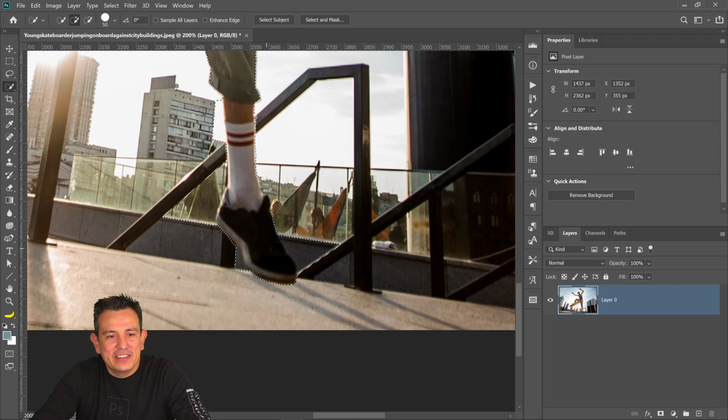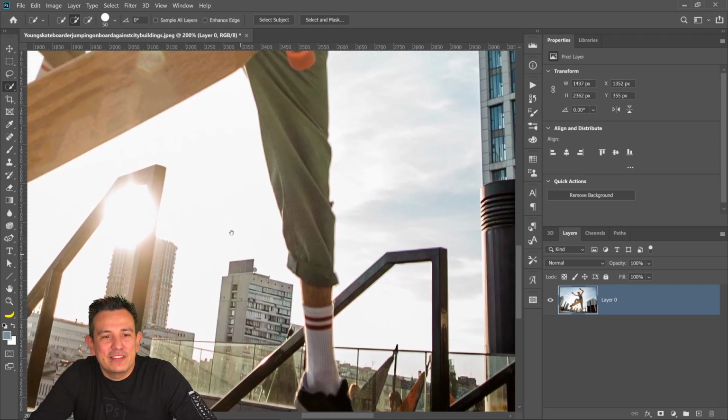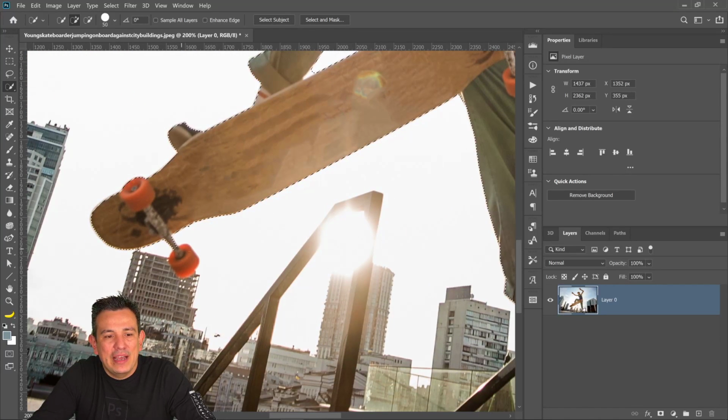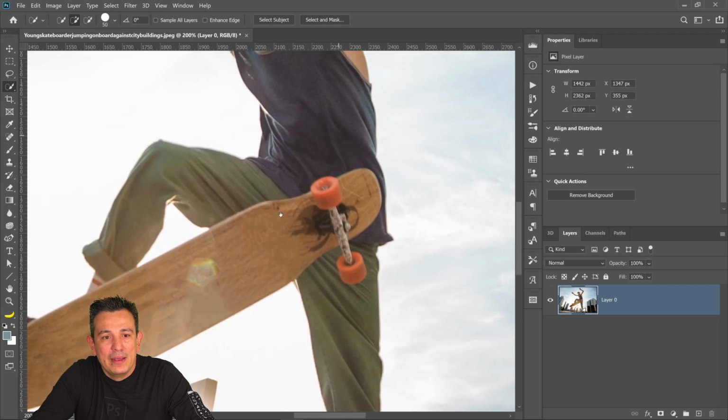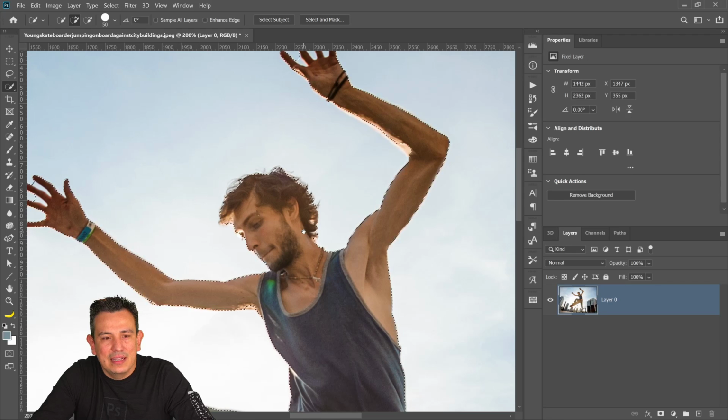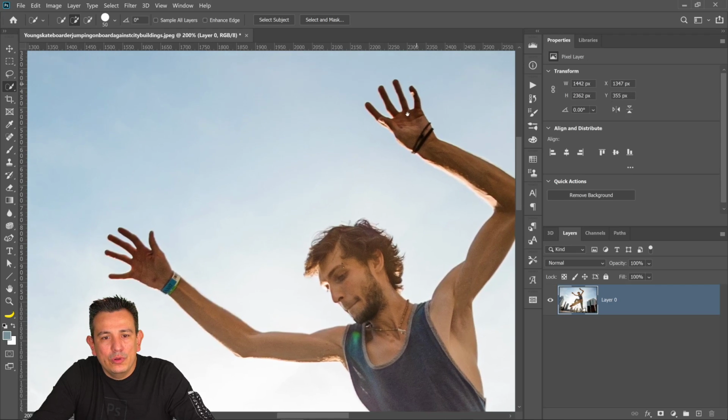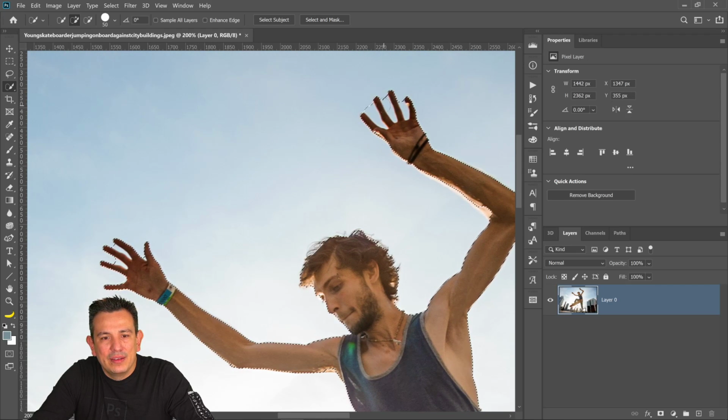And oh my god, I did such a terrible job there. If that happens to you, just hold Alt, or Option on the Mac, and click and drag on those areas to deselect them, areas that shouldn't be selected. And you don't have to be perfect, especially in this area, because we're actually going to keep his foot, that's his shoe, so we're going to keep it. So it doesn't need to be perfect, but like I said, I just want to have the most flexibility and the most control as possible, so I'm going to make sure that everything is selected. Cool. It looks like we have done a pretty good job here.